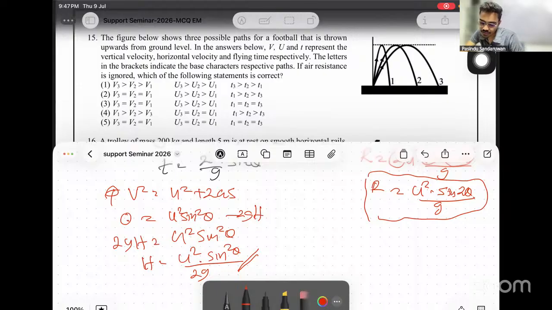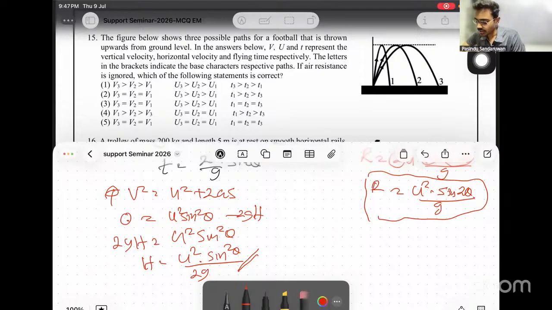Now first, what is given as v? The vertical velocity. Now we know heights are given as the same.